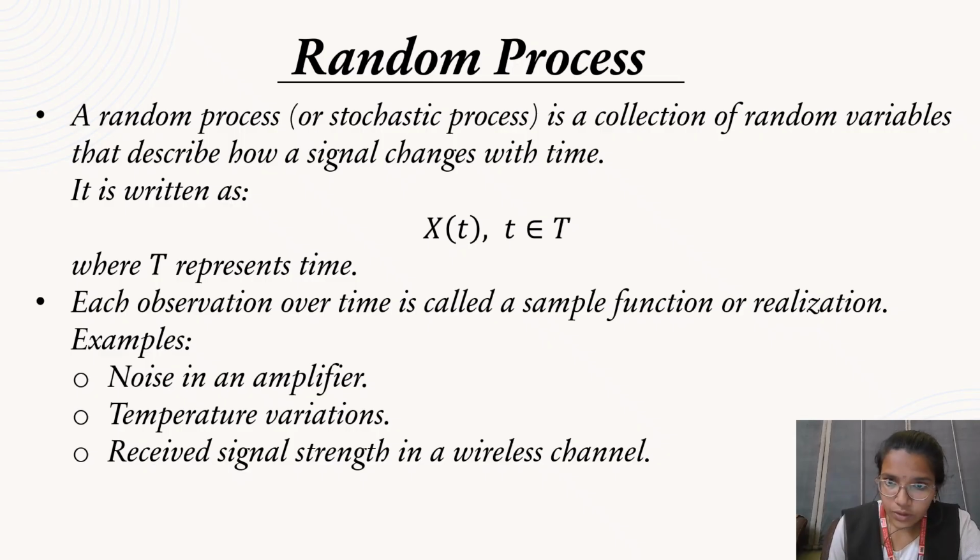A random process, or a stochastic process, is a collection of random variables that describes how a signal changes with time. It is written as X of t, where t belongs to capital T, where capital T represents time. Each observation over time is called a sample function or realization. Examples: noise in an amplifier, temperature variations, received signal strength in a wireless channel.